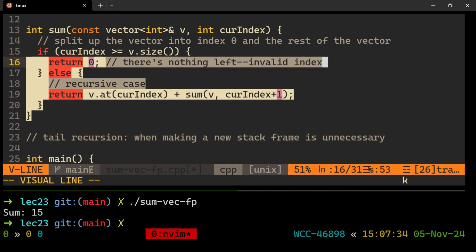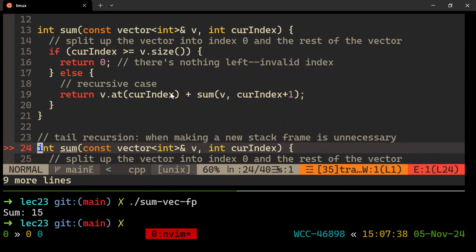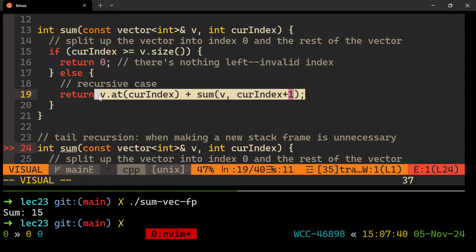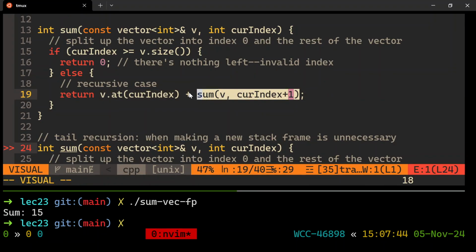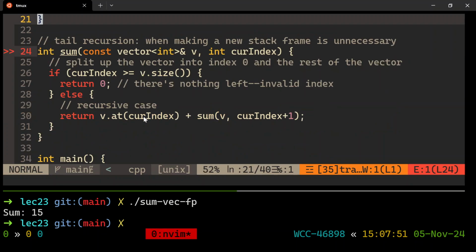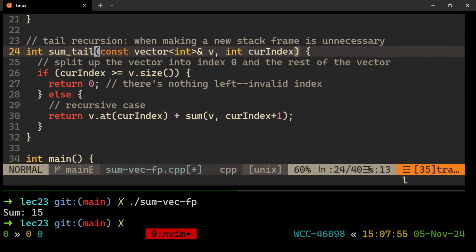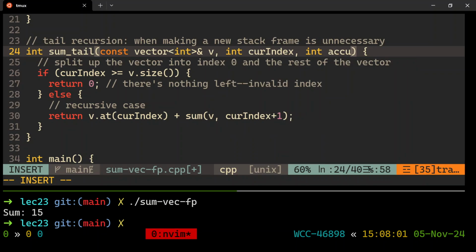So here, let me take what I had. To make this tail recursive, I need to not have any intermediate work to be done. The reason this is recursive and it's going to blow up the stack for larger vectors is I need to do the sum and then add stuff once I get the answer back. I have to wait. That waiting is the problem. All right. There's a way to make it not wait. So I'll call this sum tail. And what I'll do is I'll pass along a third thing. And I'll call that my accumulator.